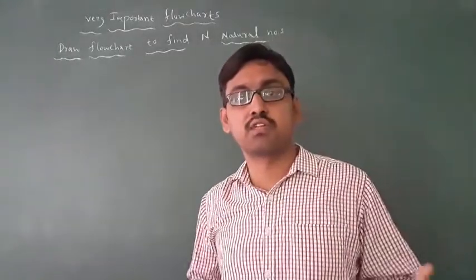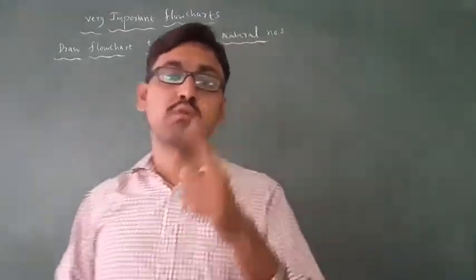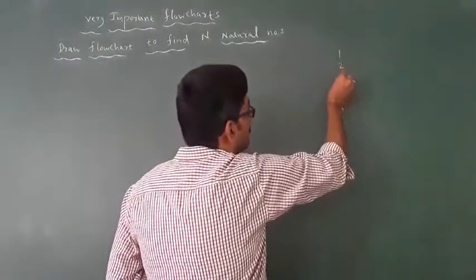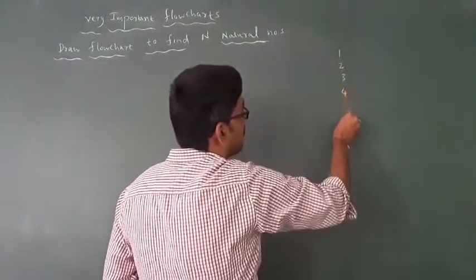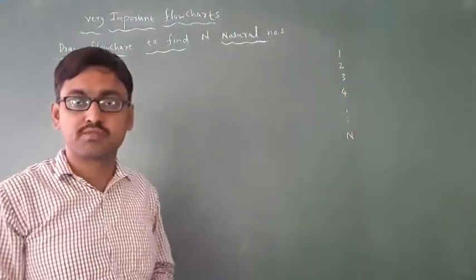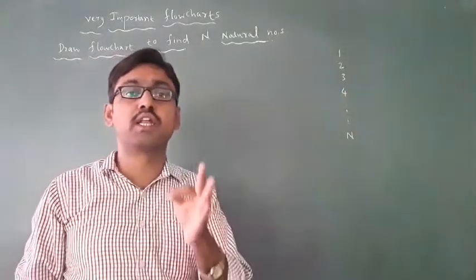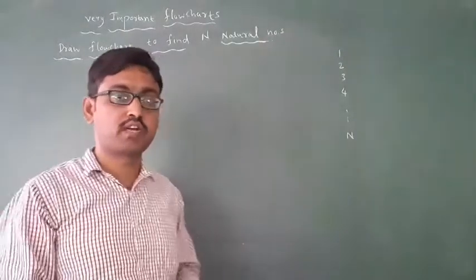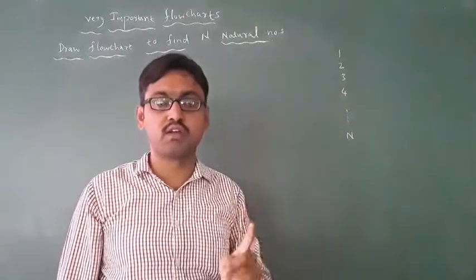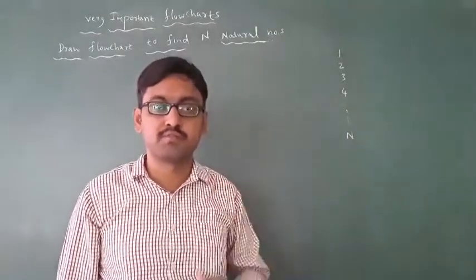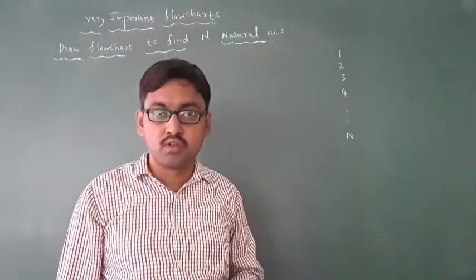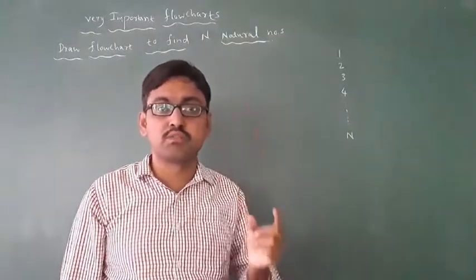Natural numbers always start from 1, 2, 3, 4 up to n. These are nothing but the natural numbers. You have to display natural numbers. For example, if I write 10, then 1 to 10 natural numbers should be displayed. Got it? If I give 1 to 20, the computer should display 20 natural numbers.